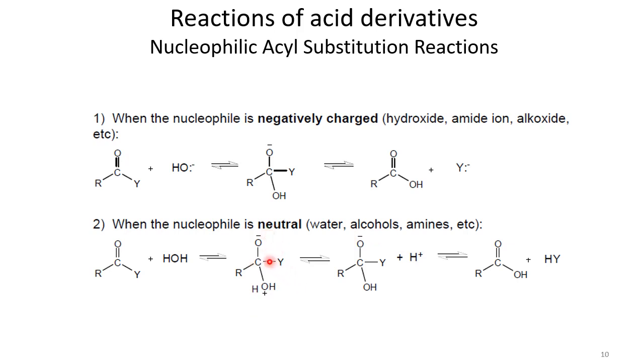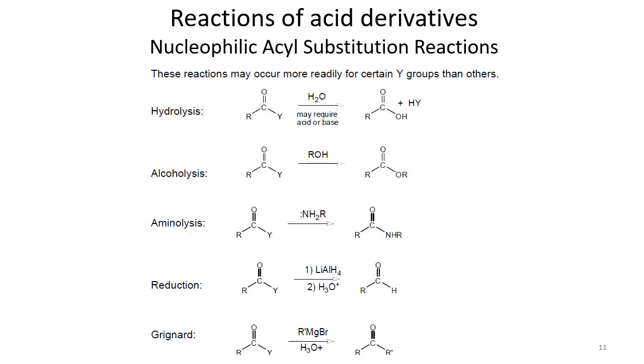And then when it reverts back like this, the other possibility is that this proton leaves to the medium, and we get this intermediate here. And then when the electrons on the oxygen want to revert back, the Y group can leave in the form of HY.